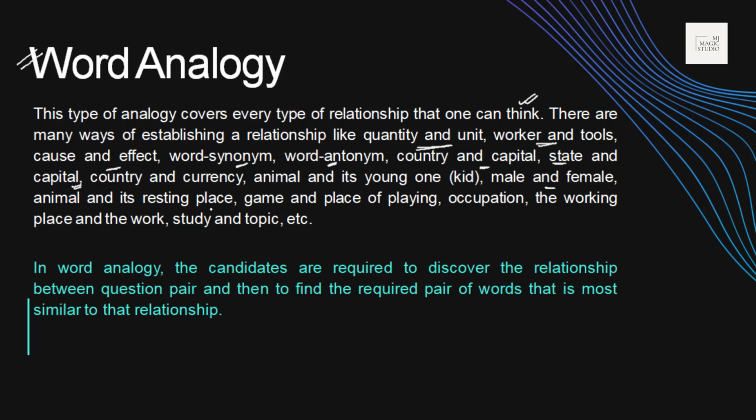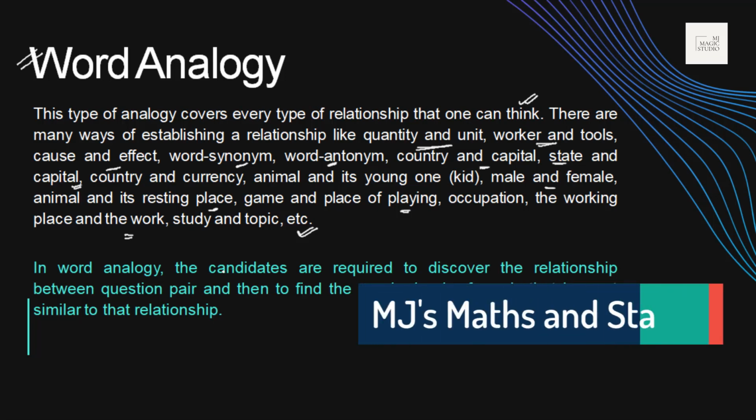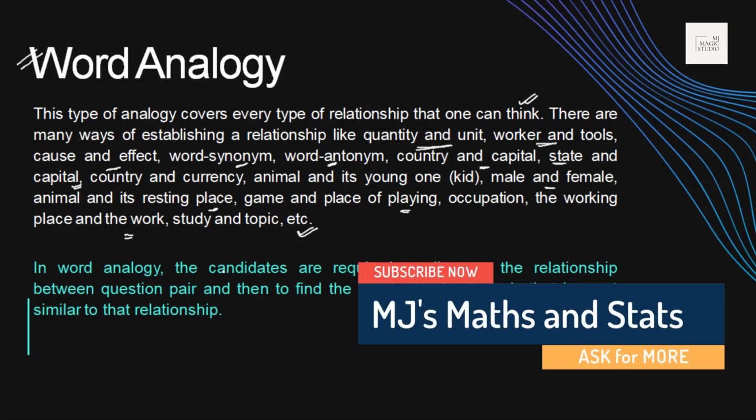Animal and its resting place, game and place of playing, occupation, working place and the work, study and topic, etc. Whatever you think of, an analogy can be set on that. We'll practice a few relationships first before moving into the examples of word analogies.